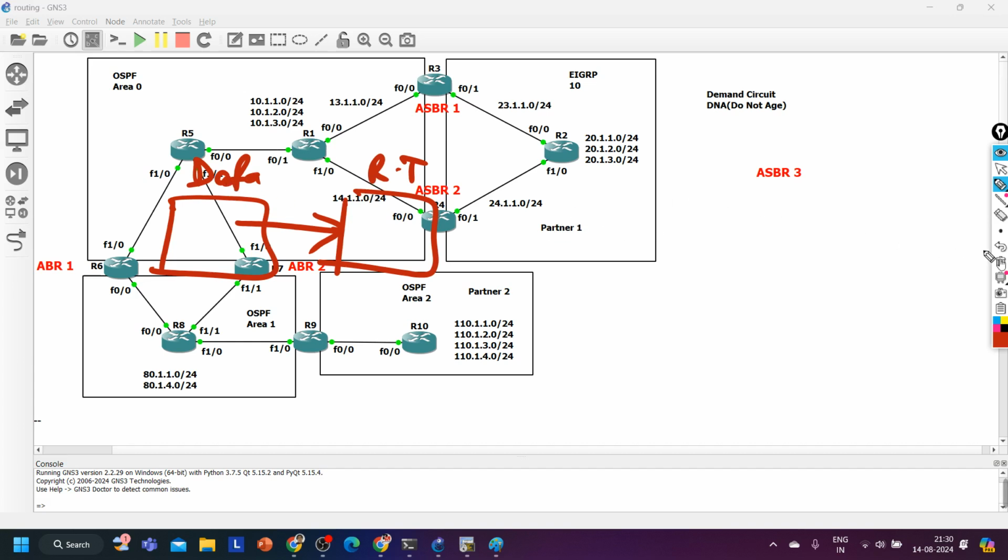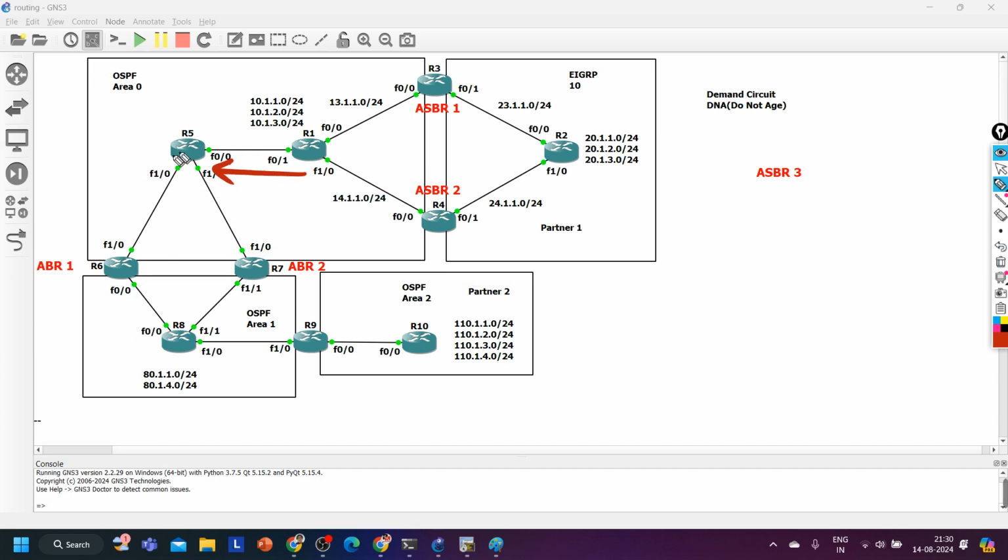But if I talk about EIGRP between router 1 and router 5, let's say we are running EIGRP. So in EIGRP, if I apply the filtering, what will happen? Router 5 will receive the update message, right? It will install all prefixes in their topology table. So while installing prefixes in the topology table, it will filter the route, right? So this is the difference between OSPF and a distance vector routing protocol in terms of route filtering.